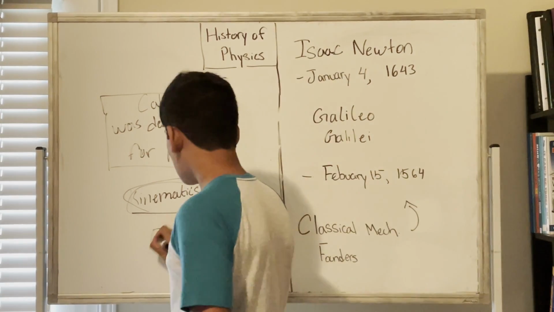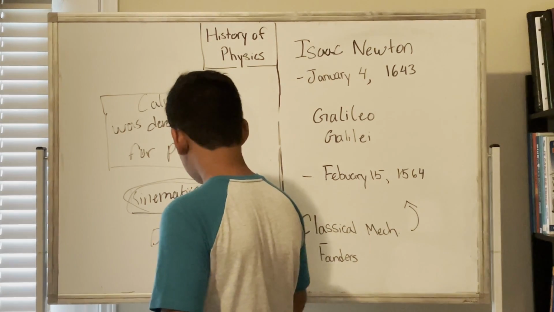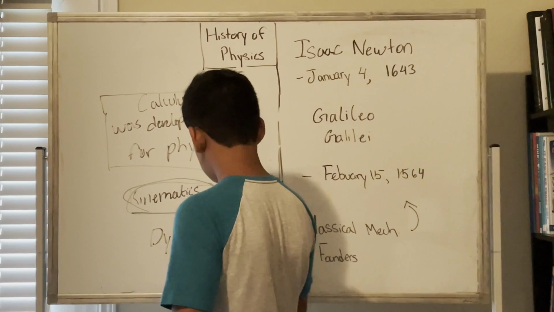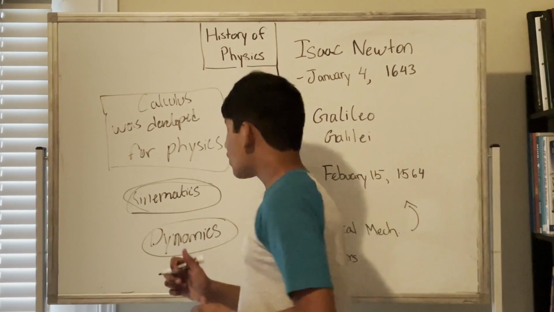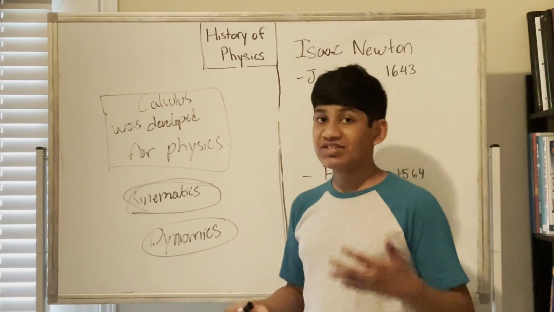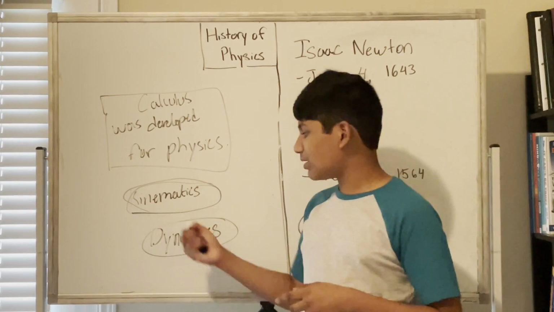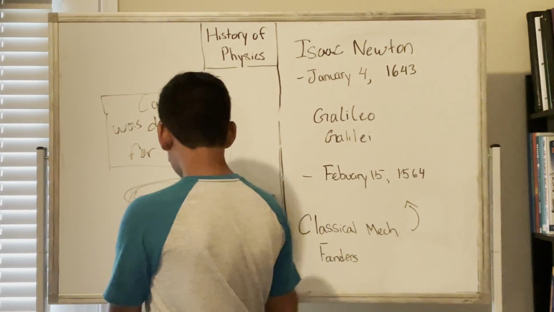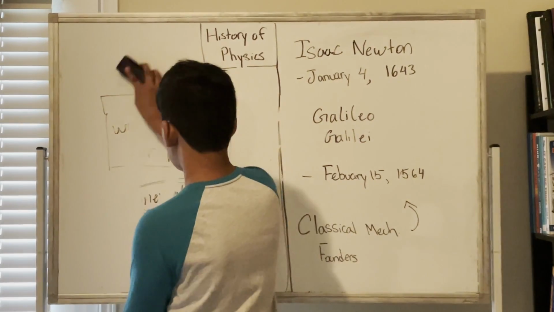Dynamics considers all the external forces too. These are two of the main important branches inside classical mechanics, kinematics and dynamics. Classical mechanics essentially revolutionized physics itself.